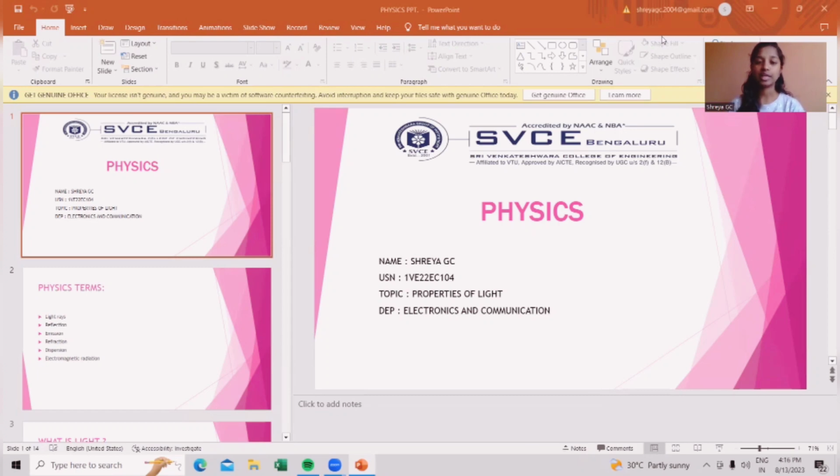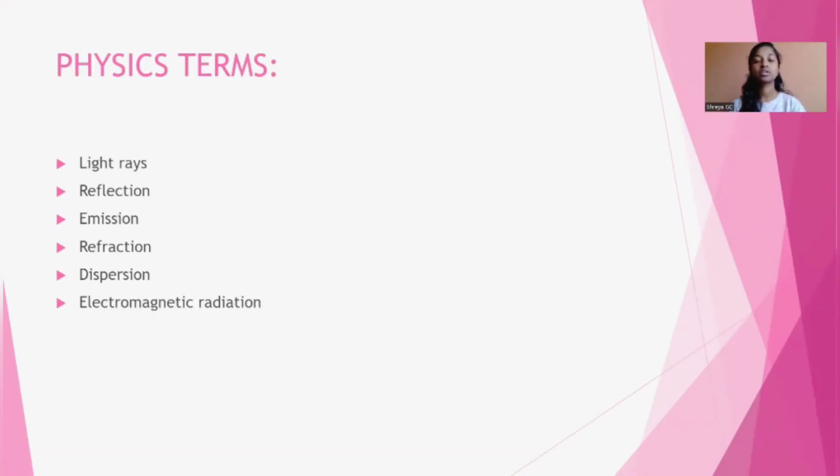Now I'm going to discuss the properties of light. The physical terms which are used in properties of light are light rays, reflection, emission, refraction, dispersion, and electromagnetic radiation.